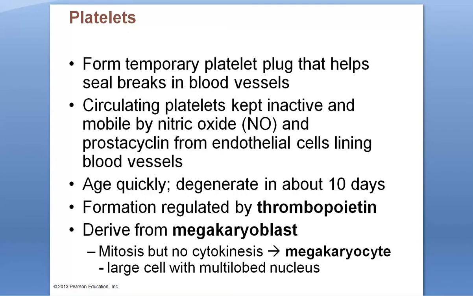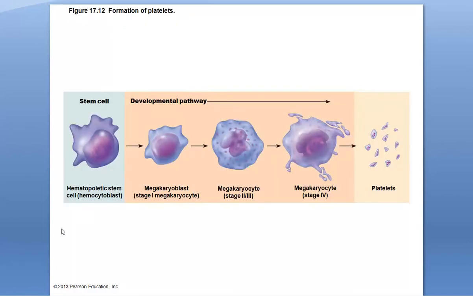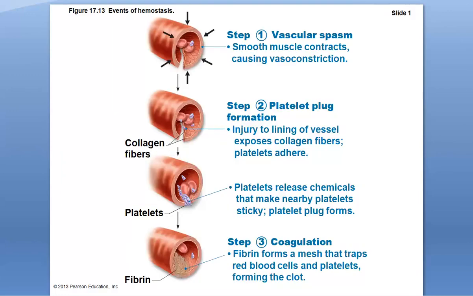Now, platelets, unlike red blood cells, have a fairly short lifespan. It's only about 10 days, and their production is stimulated by thrombopoietin. Thrombo being clot-forming cells, poietin being formation of those cells. And again, just like red blood cells, they derive from the hemocytoblast. So now we'll talk about the process of hemostasis, which is the process of stopping blood loss from the cardiovascular system. So stopping blood loss from damaged vessels and tissues or from damaged vessels themselves.